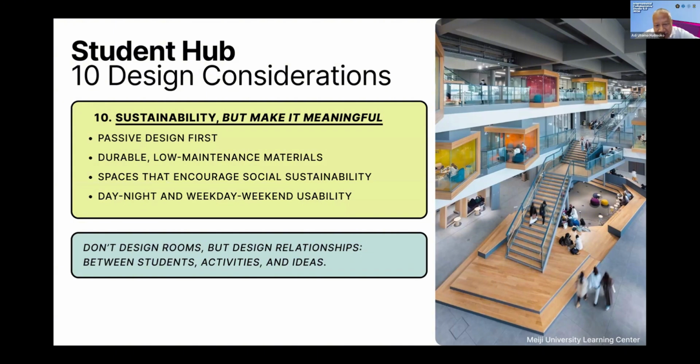We don't need any high maintenance materials, and we don't need anything that in 1 or 2 days would be broken or become not good. Spaces that encourage social sustainability, with day, night, and weekday usability.